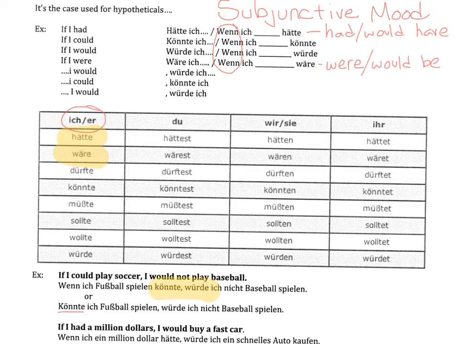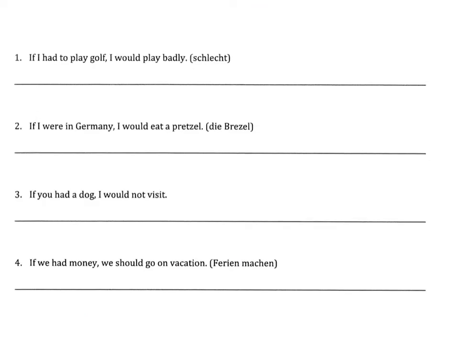So let's take a look at some sample sentences. If I had to play golf, I would play badly or poorly. Say you're not good at it. So we want to use the verb to have to, because we see had to. That would be müssen. So the subjunctive of müssen is müsste.